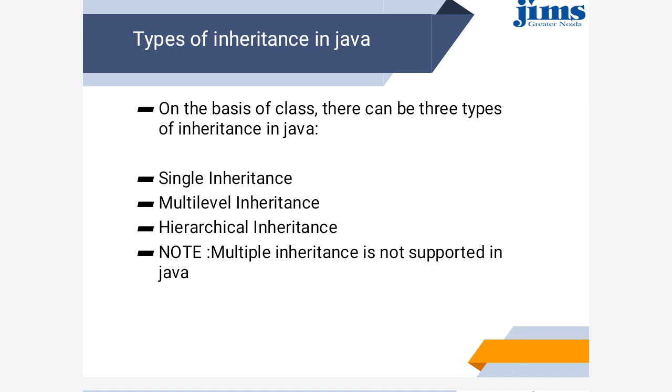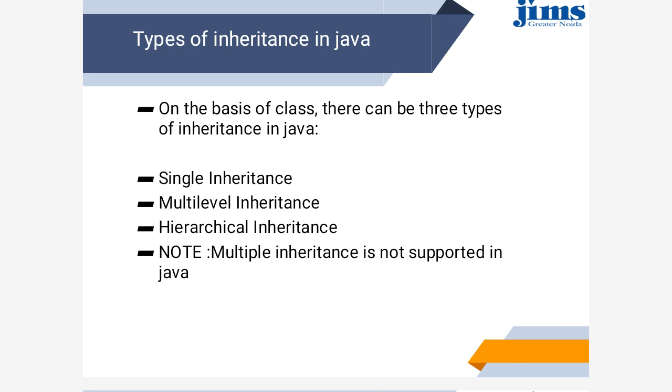So in this video, we will understand single inheritance, multilevel inheritance, and hierarchical inheritance. So in single inheritance, what happens? There is one parent class, one child class that extends the parent class, and after creating an object of the child class, we can access methods of the parent class as well as the child class.